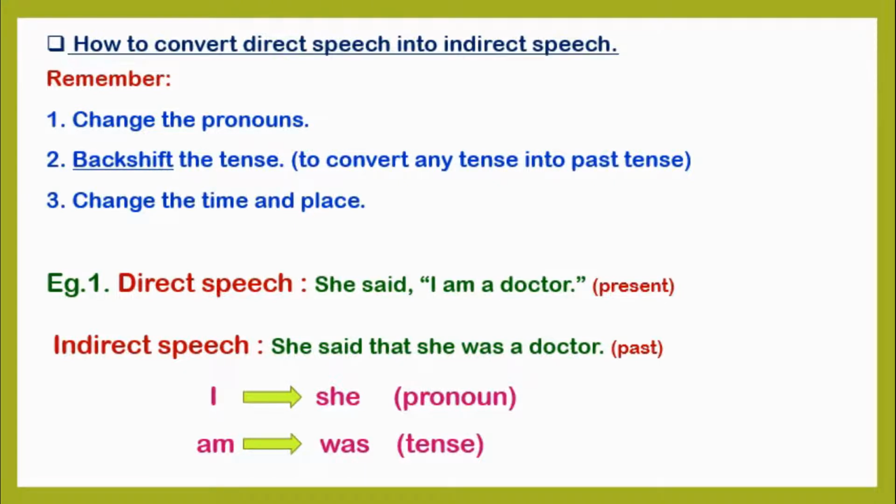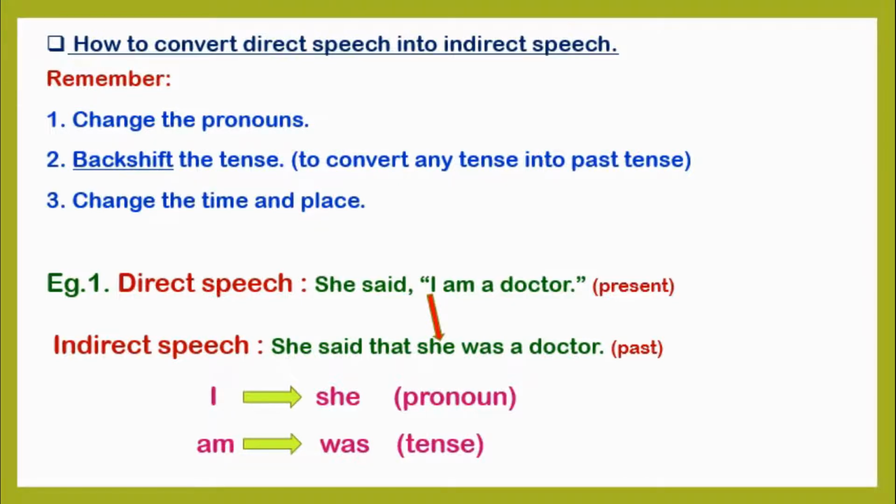But in indirect speech, we have not used double inverted commas. Instead of that, we have used the conjunction that. And instead of I, we have used she. That means the pronouns are changed.